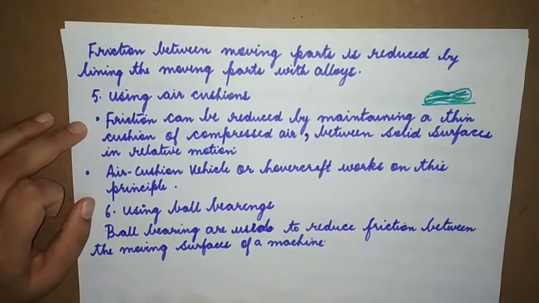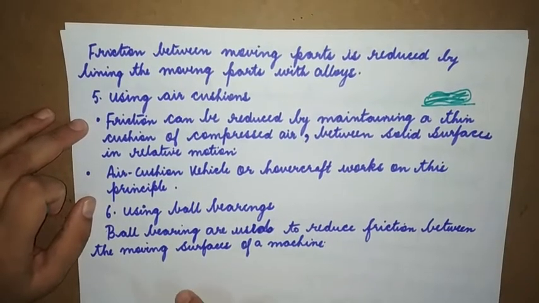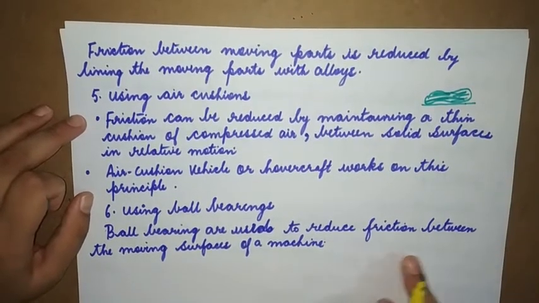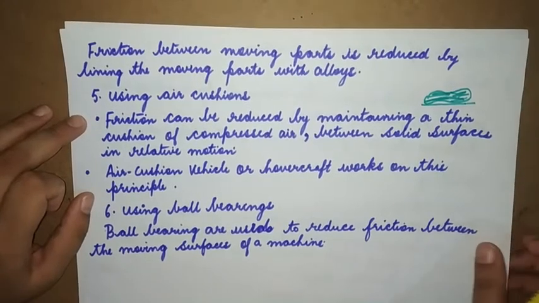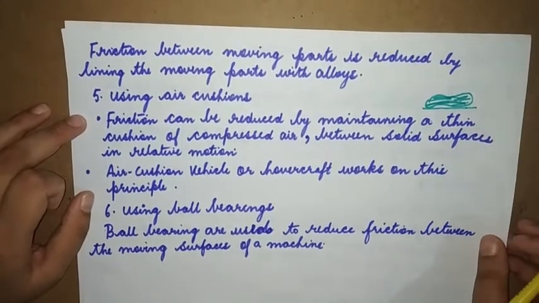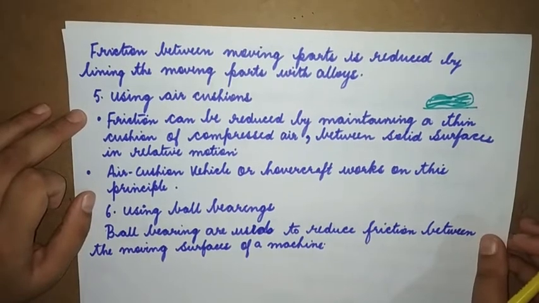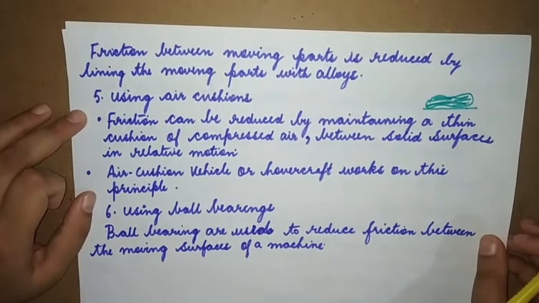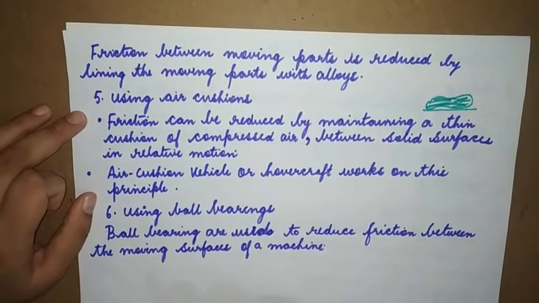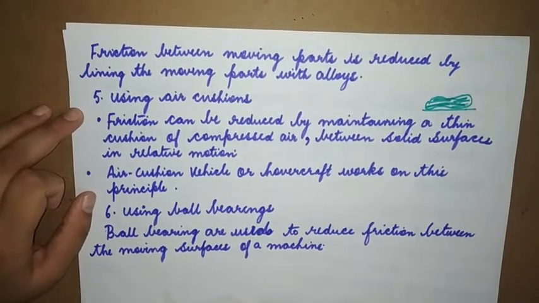Using ball bearing. Ball bearings are spherical materials that are used to reduce friction between moving surfaces of a machine. Just like when marbles are used. Suppose there is a surface, and on that surface you spread marbles. What happens when you try to walk on it? You skid. Why?